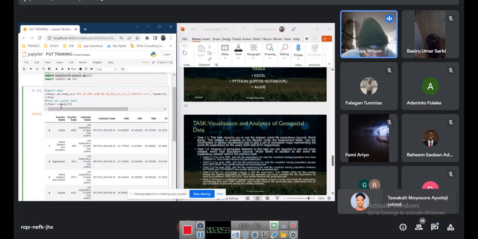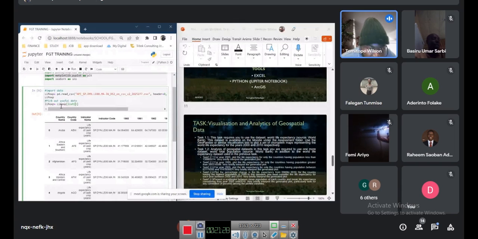It's like telling Python to locate a particular thing specifically out of a big data. We are working on a big data now, so we can't be inspecting or looking through it one after the other. So we've got a way of doing it in Python where we use iloc to inspect the whole data and then bring out what is useful from it for the purpose of our analysis.